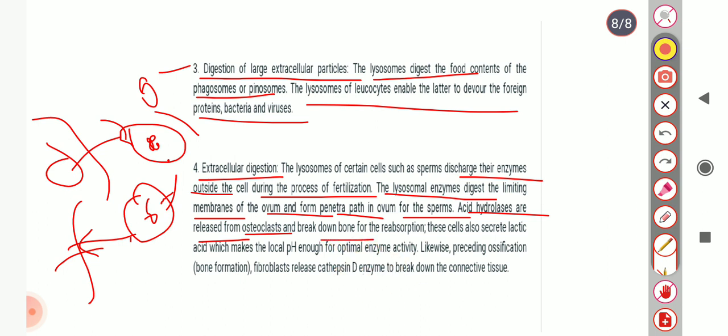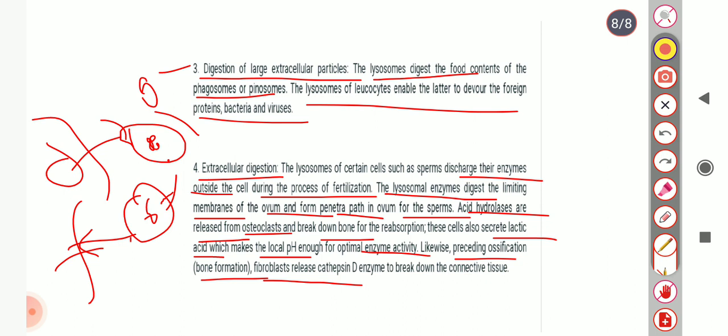These cells also secrete lactic acid, which makes the local pH low enough for optimal enzymatic activity. Likewise, preceding ossification, bone marrow formation, fibroblasts release the cathepsin D enzyme to break down the connective tissue. This is all about the function of lysosome.